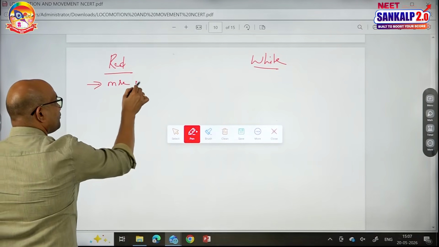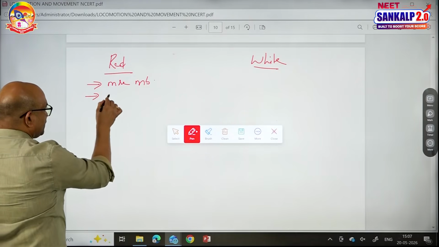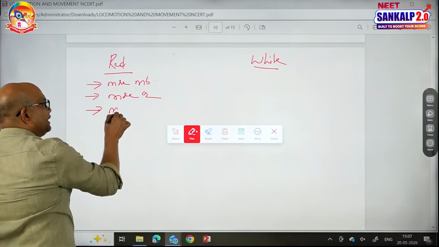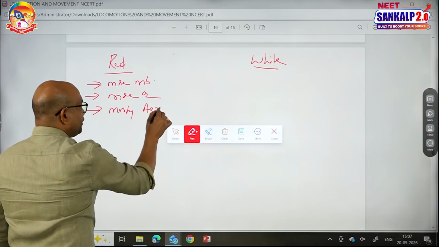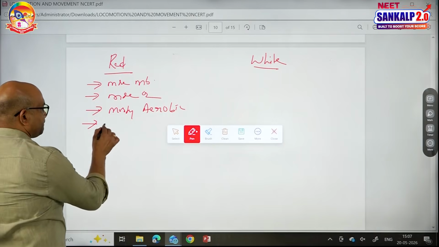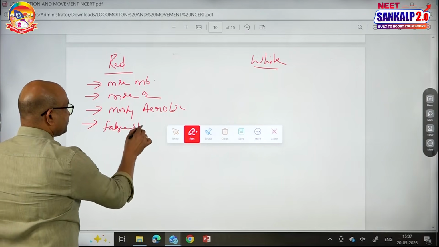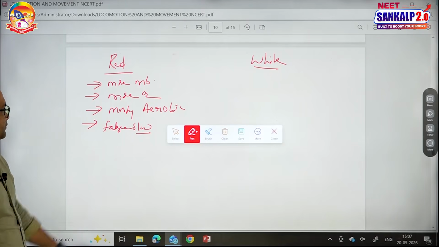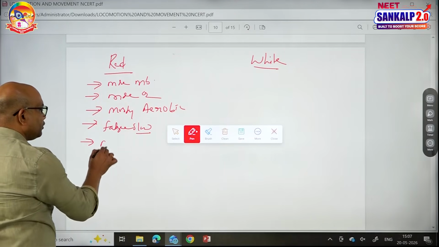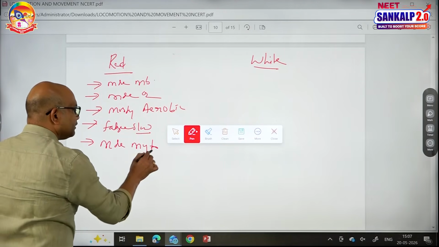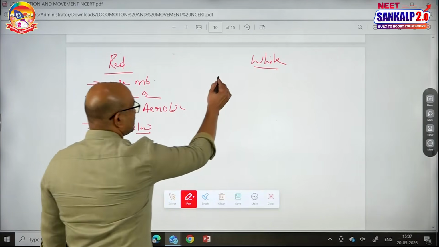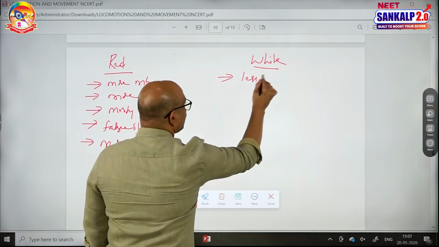They consist of more myoglobin, more oxygen, mostly perform aerobic respiration, and fatigue slowly because of more oxygen. See, more myoglobin, more oxygen, mostly aerobic and fatigue slow, and they consist of more mitochondria because they perform aerobic respiration. When it comes to the white muscle fibers, compared to the red, less myoglobin is present here,